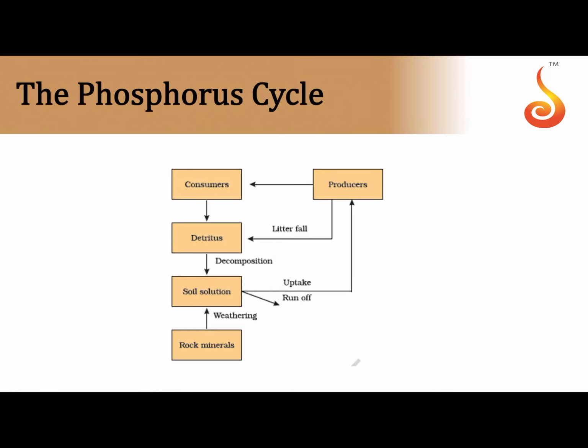If you think of phosphorus cycle, producers make use of phosphorus in the soil solution. How does phosphorus reach the soil? From rock minerals. Again, rock minerals are a cycling pool. It's not like phosphorus is completely trapped in them forever. They reach the soil by weathering, and then the soil gives away the phosphorus to the producers. From the producers, the phosphorus reaches consumers. The consumers die and they form the detritus, and the producers also die and they form the detritus. From the detritus, the phosphorus is sent back to the soil by the process of decomposition, and in decomposition you can see phosphorus being sent back into the soil solution.